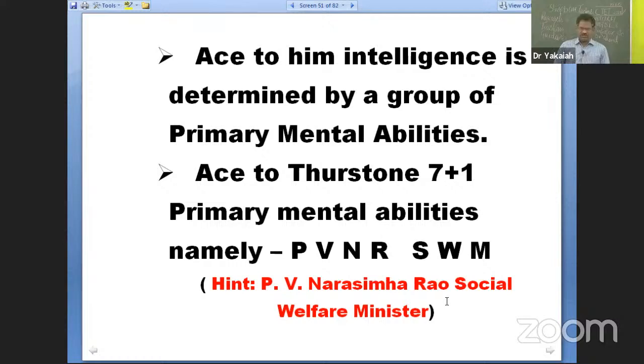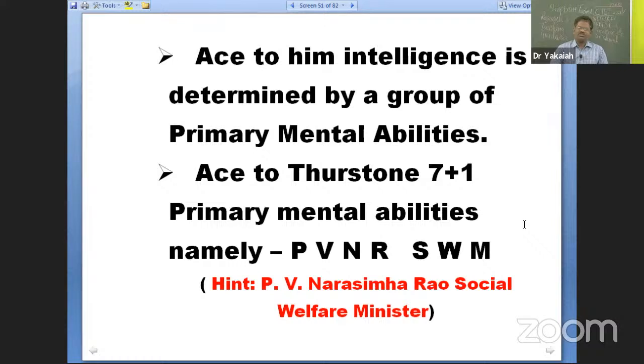Sir, is it true? Don't ask me. Okay, it's true also, by the way, don't worry. But the important thing for us is PVNR, PV Narasimha Rao for SWM, Social Welfare Ministry. P for perceptual, V for verbal, N for numerical, R for reasoning, S for spatial, W for word fluency, and M stands for memory.